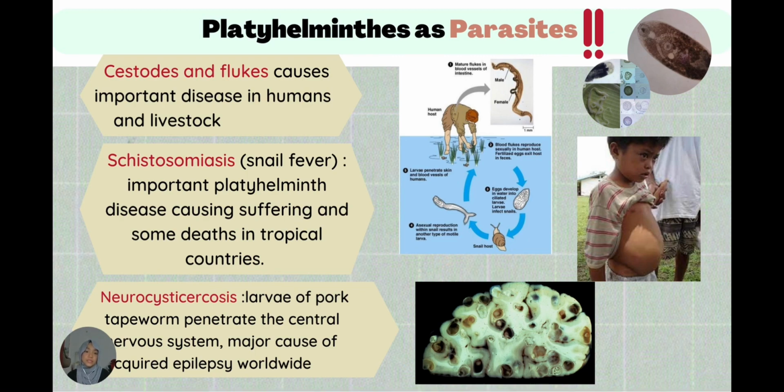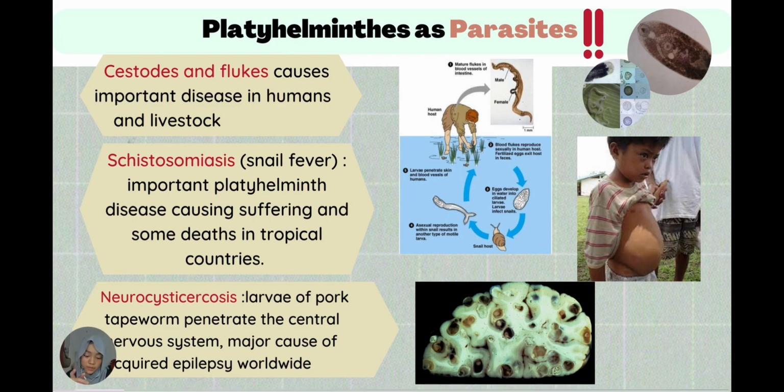Platyhelminthes as parasites: tapeworms and flukes cause important diseases in humans and livestock. Schistosomiasis, which is also widely known as snail fever, is an important platyhelminth disease that can cause suffering and some deaths in tropical countries. They can also cause neurocysticercosis, which means that larvae of pork tapeworm penetrate the central nervous system, a major cause of acquired epilepsy worldwide, as you can see in the diagram.